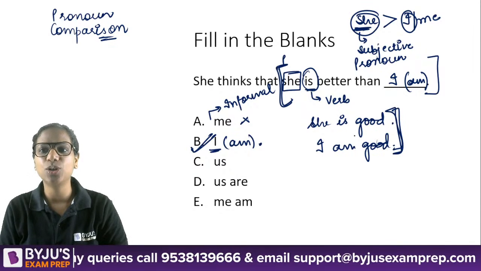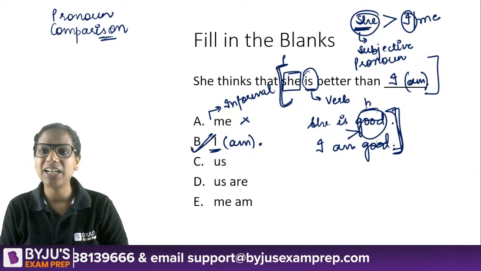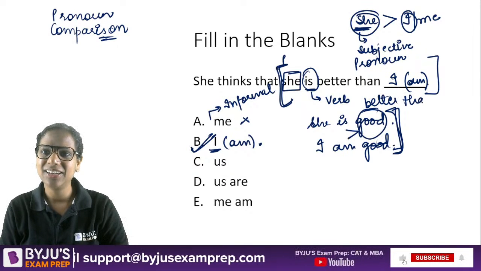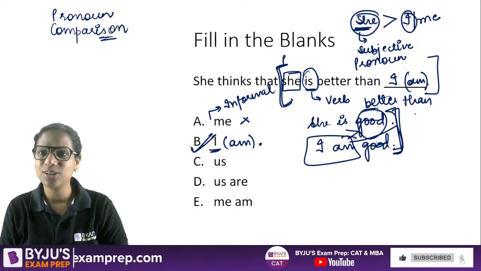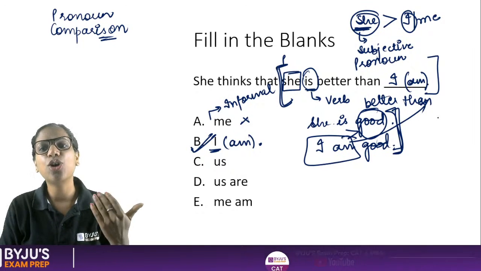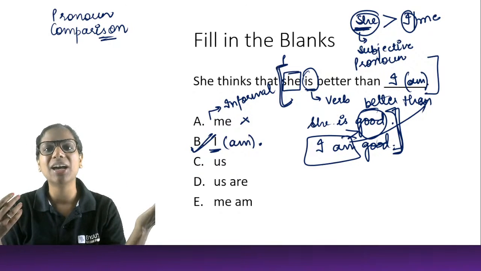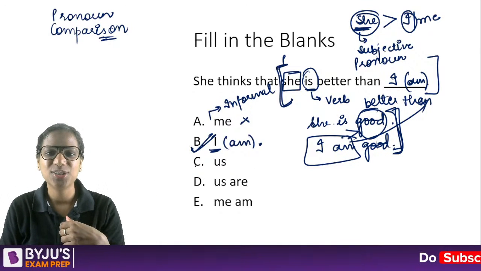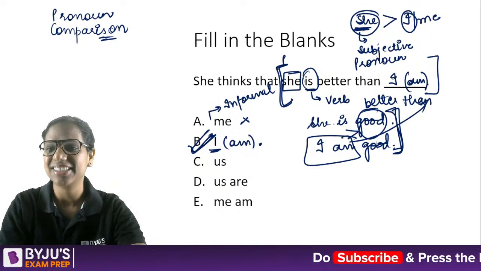You are now comparing the two ideas. She is better than, and you just take this part to that sentence. She is better than I am, right? So logically also you would not have thought me am good, right? I am good. So B is the answer.